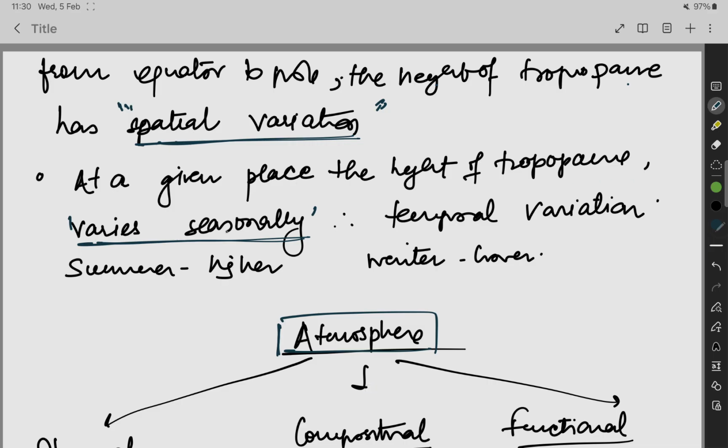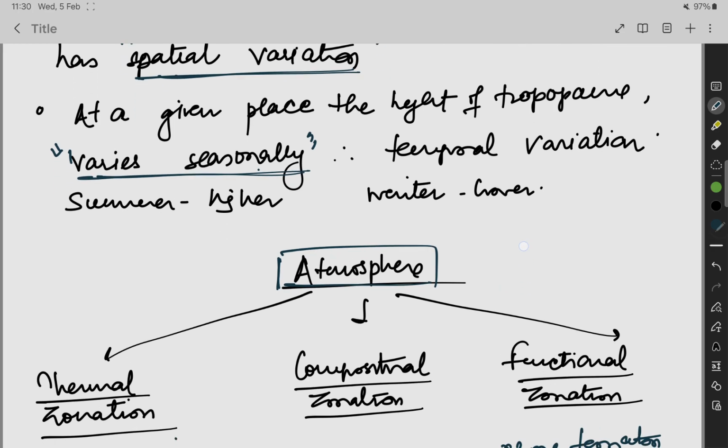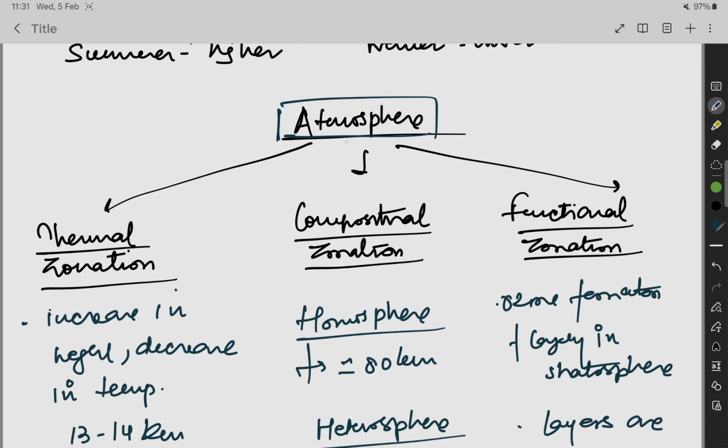At a given place the height of the troposphere varies seasonally. In the summer season you will get a higher height, in the winter you will get a lower height. Why? Because of the temperature, because of the sinking, expansion, all these things. So there is a seasonal temporal variation: summer higher, winter lower.